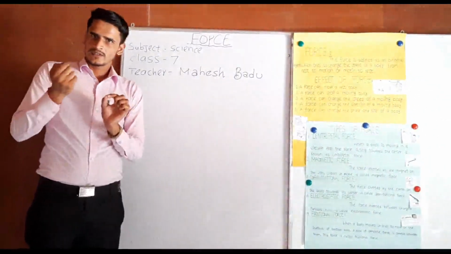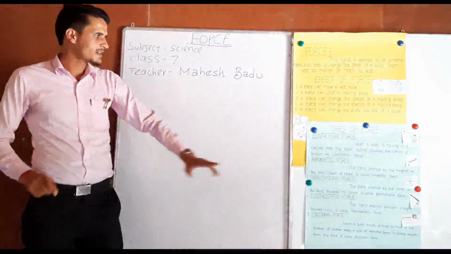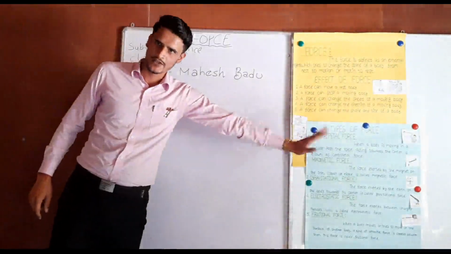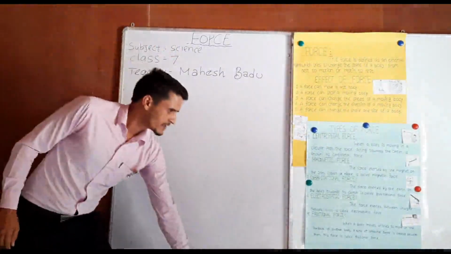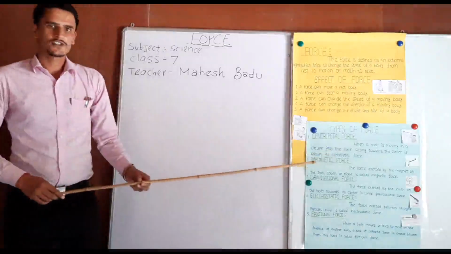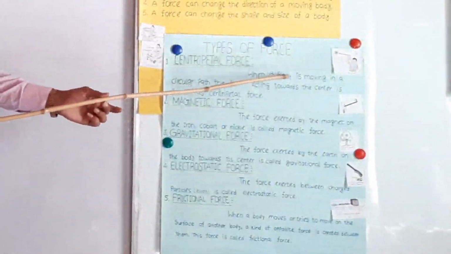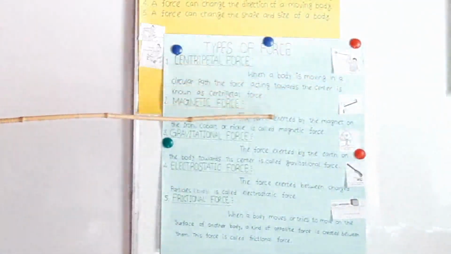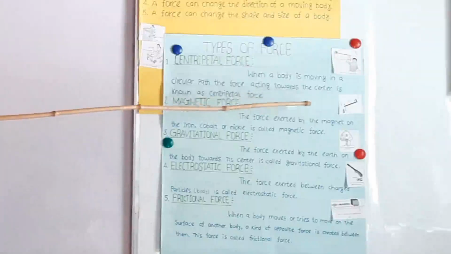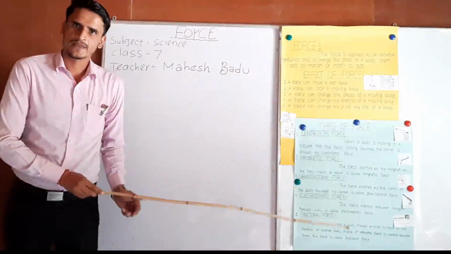So, the force exerted towards the center is known as centripetal force. Okay? Here, you can see the definition of centripetal force in a chart. When a body is moving in a circular path, the force acting towards the center is known as centripetal force.